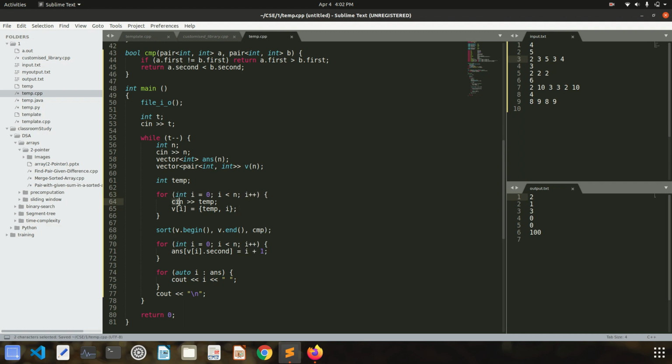I will input temp. Initially it will give me 2, and I will store this at the 0th index with value 2 and index 0. So every time I am making a pair of value and its index, and I am storing it in my vector v, right? How many of you are able to understand this thing?